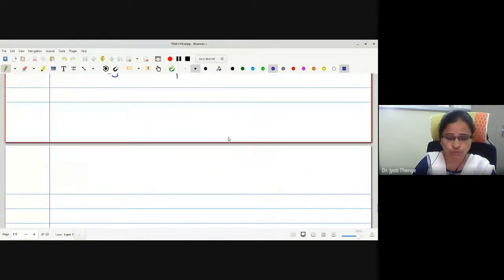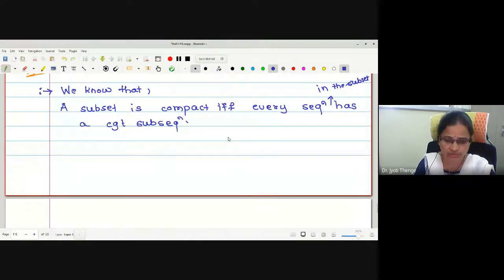Then what will we assume? We will take a contradictory assumption, that the space is not finite dimensional. Somewhere we will arrive at one more contradiction.